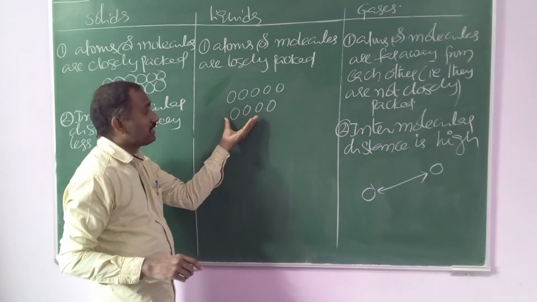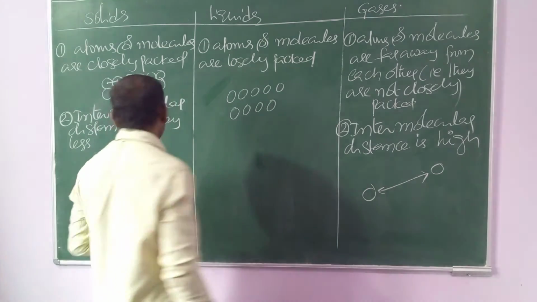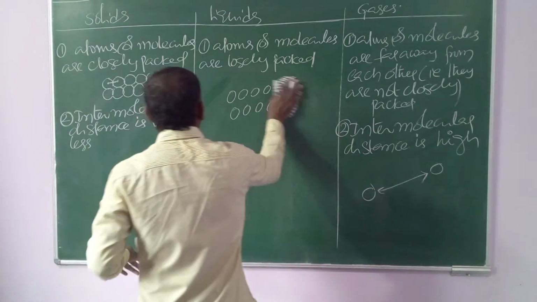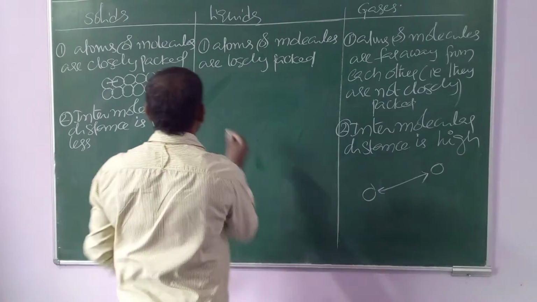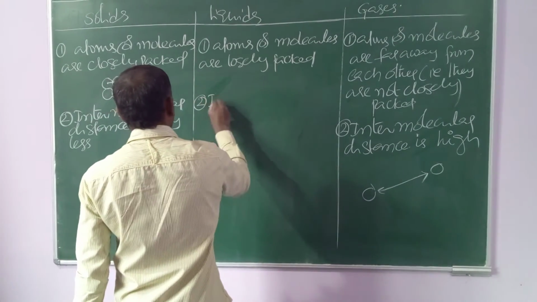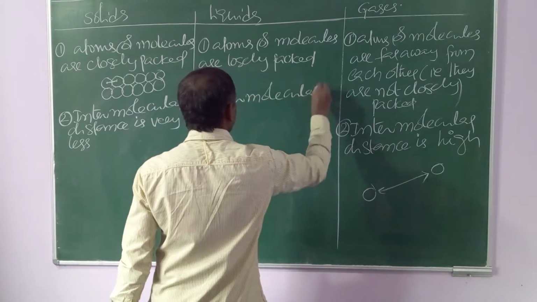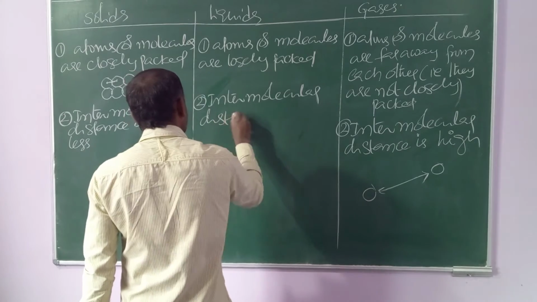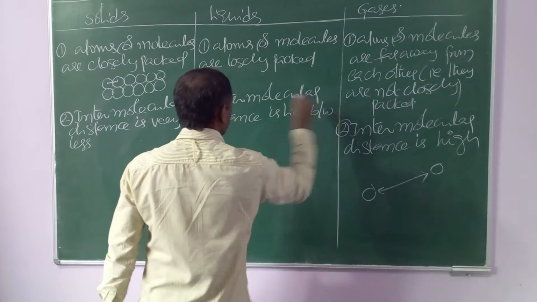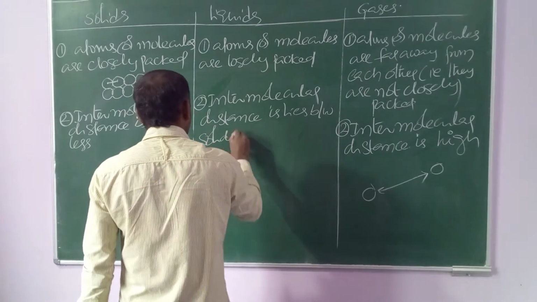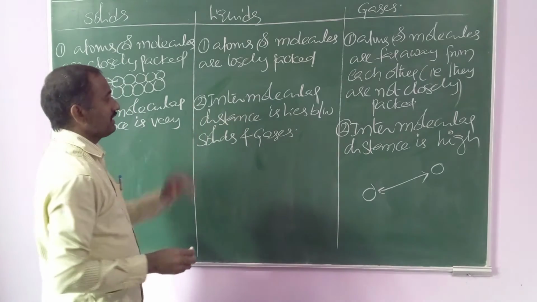Therefore, the intermolecular distance lies between solids and gases, that means intermediate range.